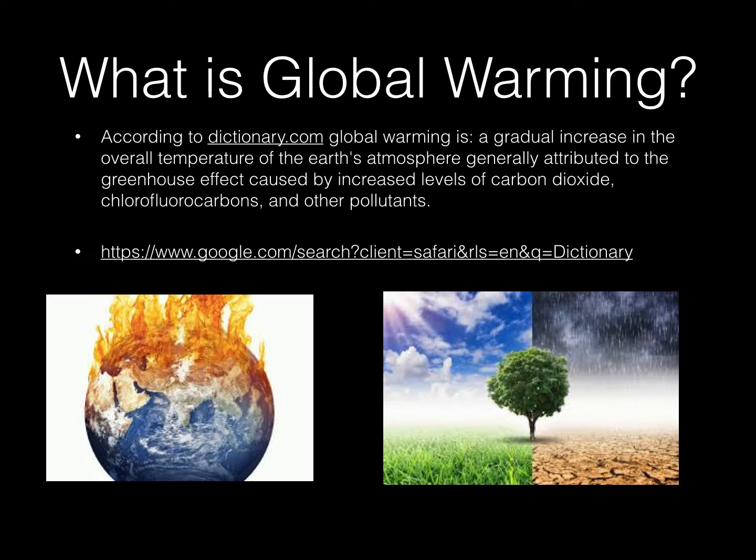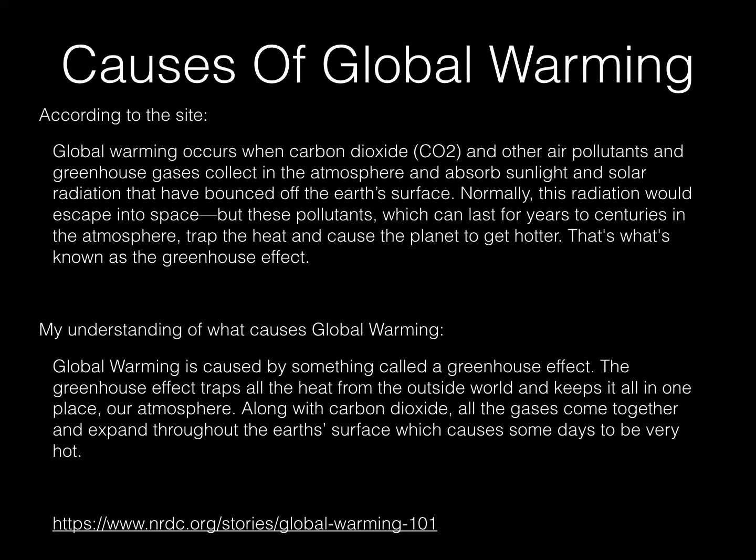And I had the link so you can see where I got that definition, followed with 2 photos to represent global warming. What are the causes of global warming? According to the site, global warming occurs when carbon dioxide or CO2 and other air pollutants and greenhouse gases collect in the atmosphere and absorb sunlight and solar radiation that have bounced off the Earth's surface. Normally, this radiation would escape into space, but these pollutants, which can last for years to centuries in the atmosphere, trap the heat and cause the planet to get hotter. That's what's known as the greenhouse effect.